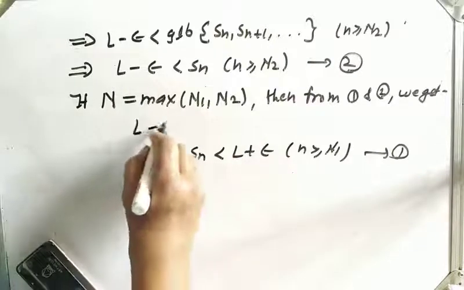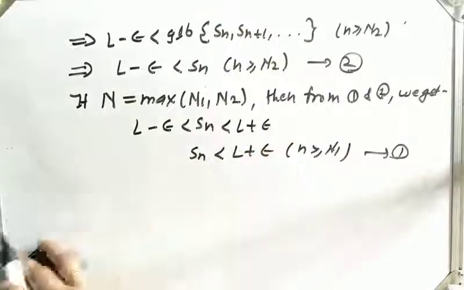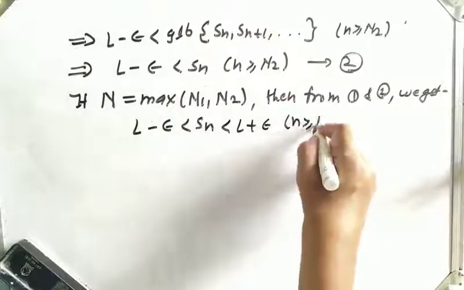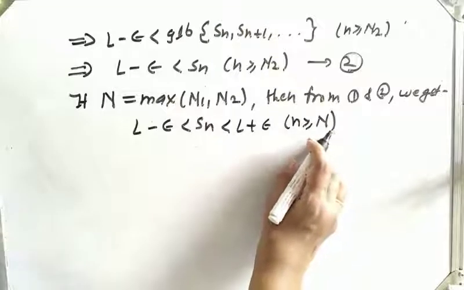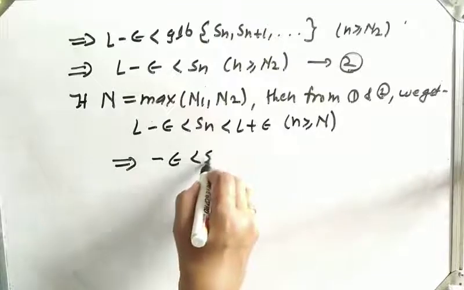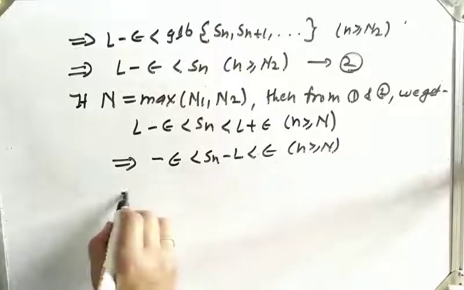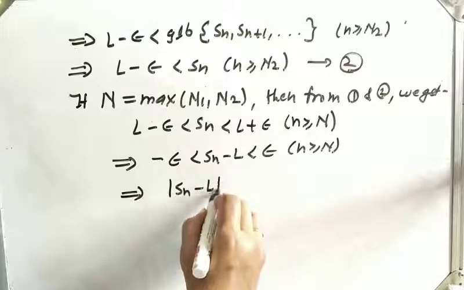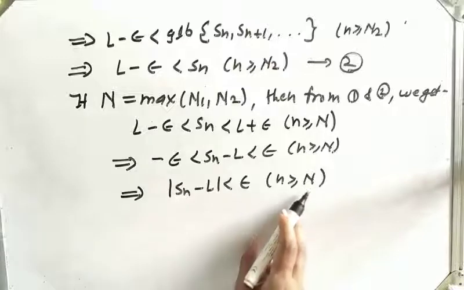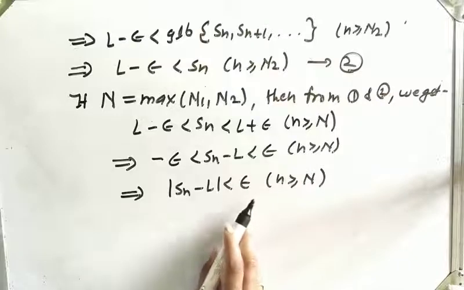Equation 2 is L minus epsilon less than Sn. Equation 1 is Sn less than L plus epsilon, and we are taking N as maximum of N1 and N2. So here we can write n greater equal capital N, which is maximum of N1 and N2. So this implies minus epsilon less than Sn minus L less than epsilon for n greater equal capital N, subtracting L throughout. This implies mod of Sn minus L less than epsilon for n greater equal capital N. Means for epsilon greater than 0, there exists capital N belongs to I such that mod of Sn minus L less than epsilon.